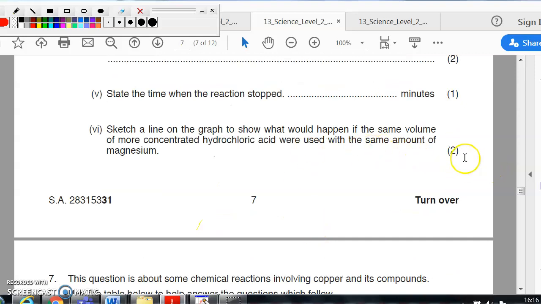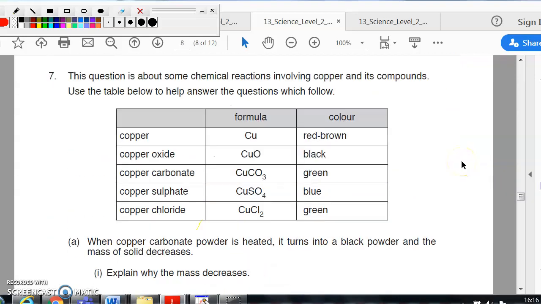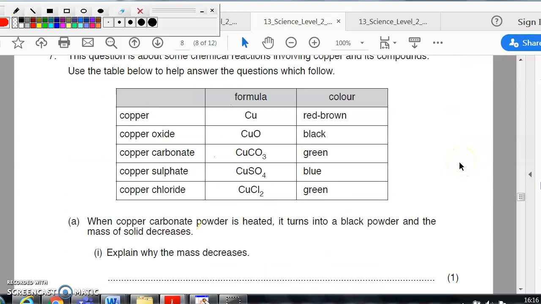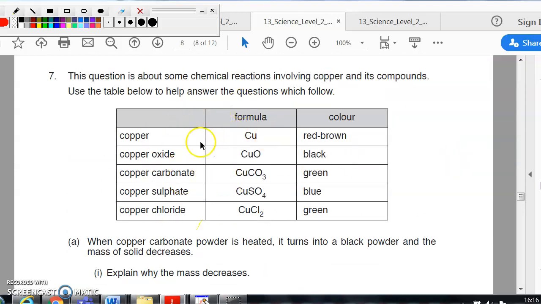Just gets that line. I'm giving 2 marks for that. Yeah, a lot of marks for that. Next question. Lots of stuff about copper here and the different reactions and formulas.